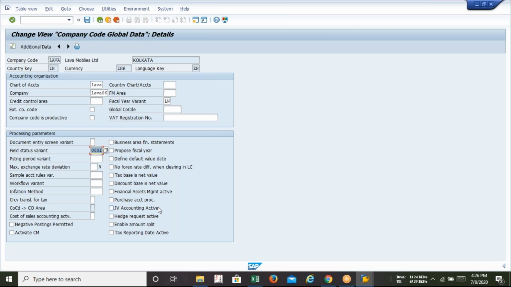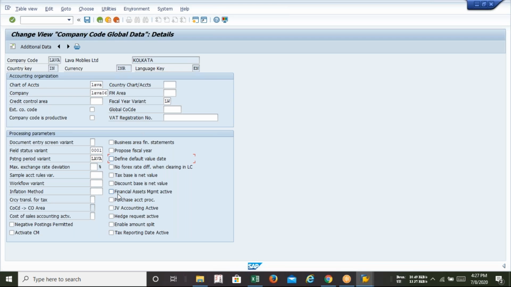What is field status? Definitely, we have to discuss it. We can create the field status on our own. At the time of creation of the GL, we'll get to know the meaning of field status. Right now, you're just selecting the default one, 0001. And after that, the posting variant, that is LFA.